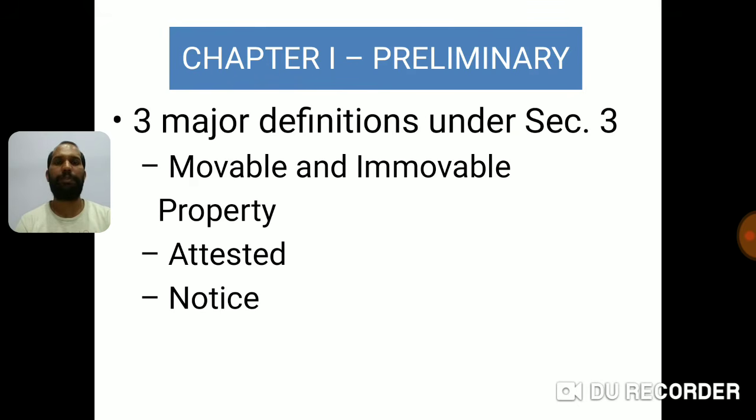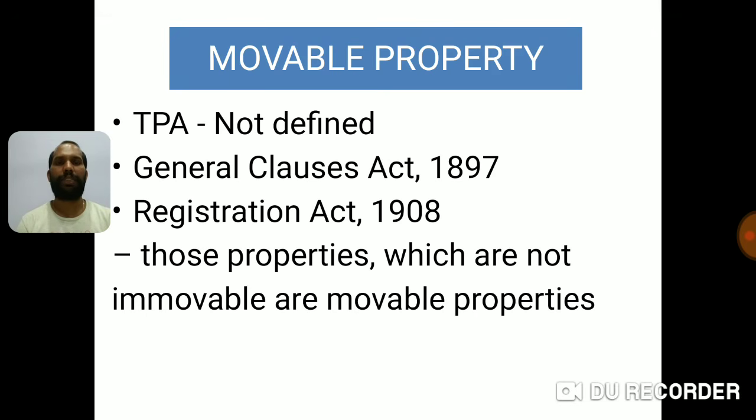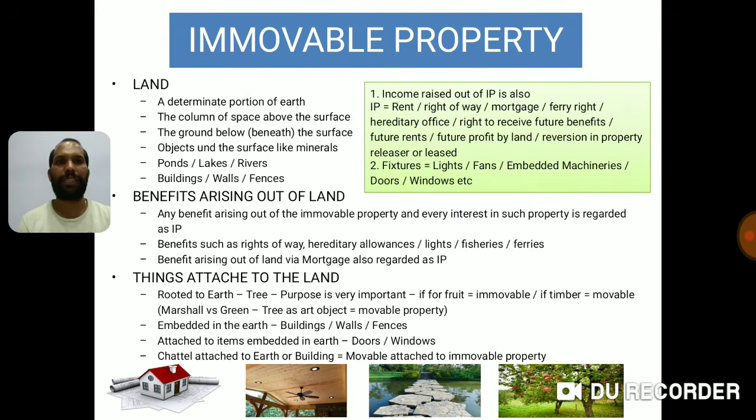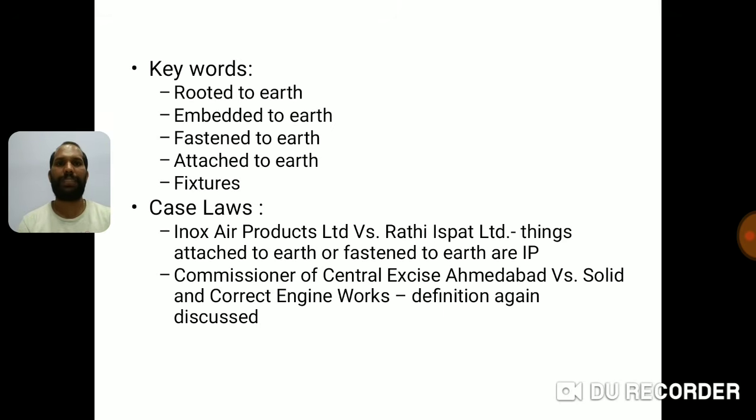Then we discussed the 3 major definitions, that is movable and immovable property, attested and notice. Movable definition is not available, but however immovable definition is available under General Clauses Act and Registration Act. On the basis of that, we have arrived at what is movable property. Then we have seen the definitions under Transfer of Property Act for immovable property. Further, we have seen immovable property, what is land, benefits arising out of land and things attached to the land, and then we have seen the key words and case laws pertaining to immovable property.